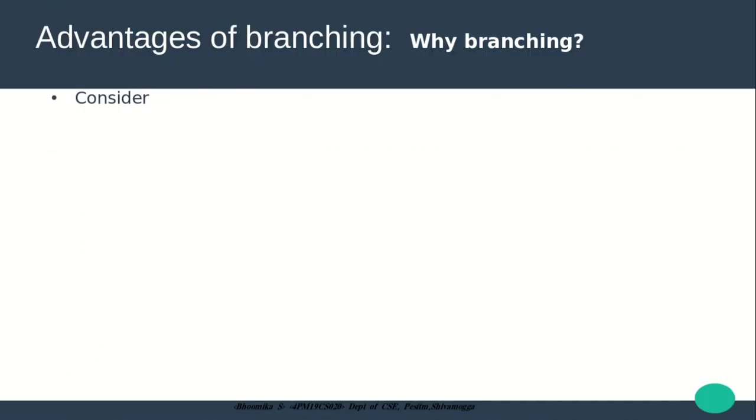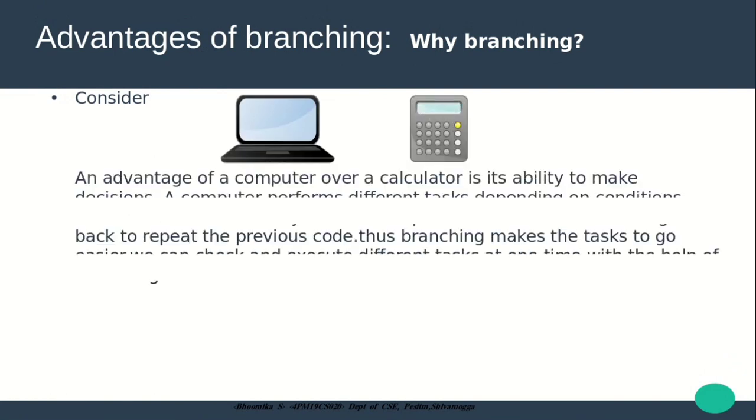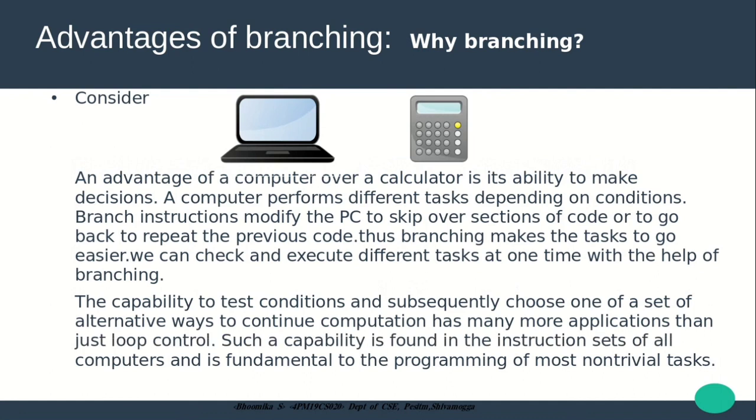Let us see what are the advantages of branching. Why branching is needed. We all know that an advantage of a computer over a calculator is its ability to make decisions. A computer performs different tasks depending on conditions. A branch instruction modifies the program counter PC to skip over sections of code or to go back to repeat the previous code. Thus, branching makes the task easier. We can check and execute different tasks at one time with the help of branching. This is the main advantage.